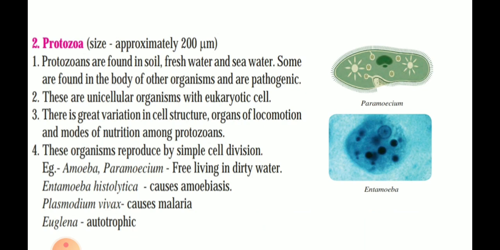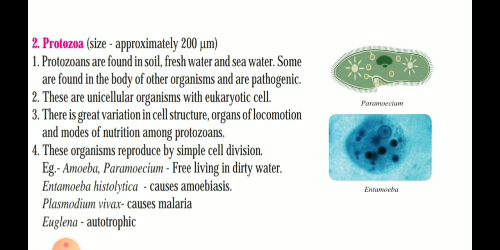Next is the protozoa. Their size is approximately 200 micrometer. That means we can see these animals just with the help of a magnifying lens. These are Paramecium and Entamoeba. Paramecium are found, yesterday I have told you, in pond water, or if you soak dry grass or hay, in that water you will find paramecium living. So these are included in protozoa.